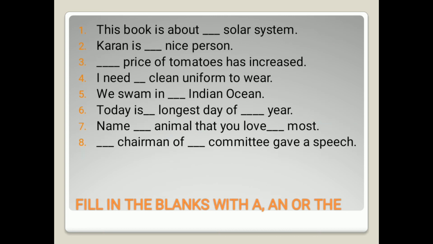Now we will fill in the blanks using the articles a, an, or the. We'll practice some sentences and we will come to know about the usage of a, an, or the. In the first sentence, we can see this book is about dash solar system. As we know, there is only one solar system in the whole universe, so it is one of a kind. So with that, we will use the word the. The first answer would be the.